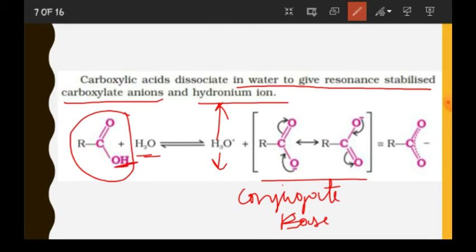So what will be here? RCOO minus. Now this negative charge and shifting of bond will be there, and two resonating structures will be formed. As you can see here, the minus charge is on this oxygen atom, and in the second structure the minus charge is on the other oxygen atom. And if we draw the equivalent structure, we can draw it this way and show the minus charge here. So as you can see, carboxylic acid dissociates in water to give carboxylate ion, which is resonance stabilized.